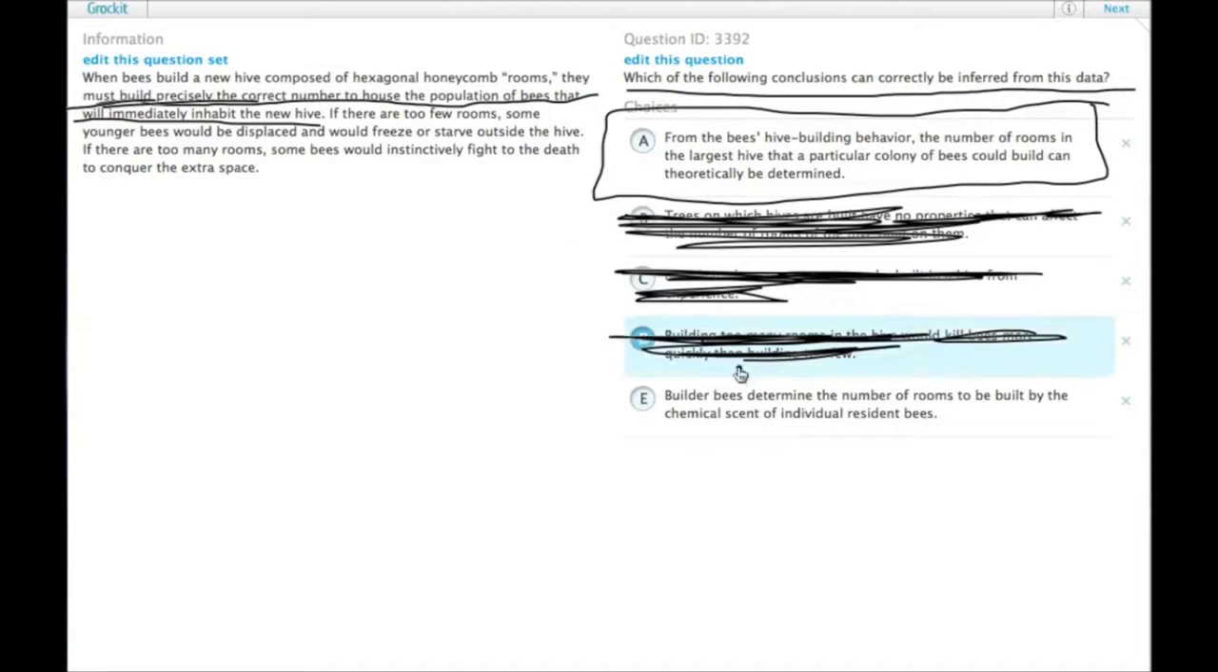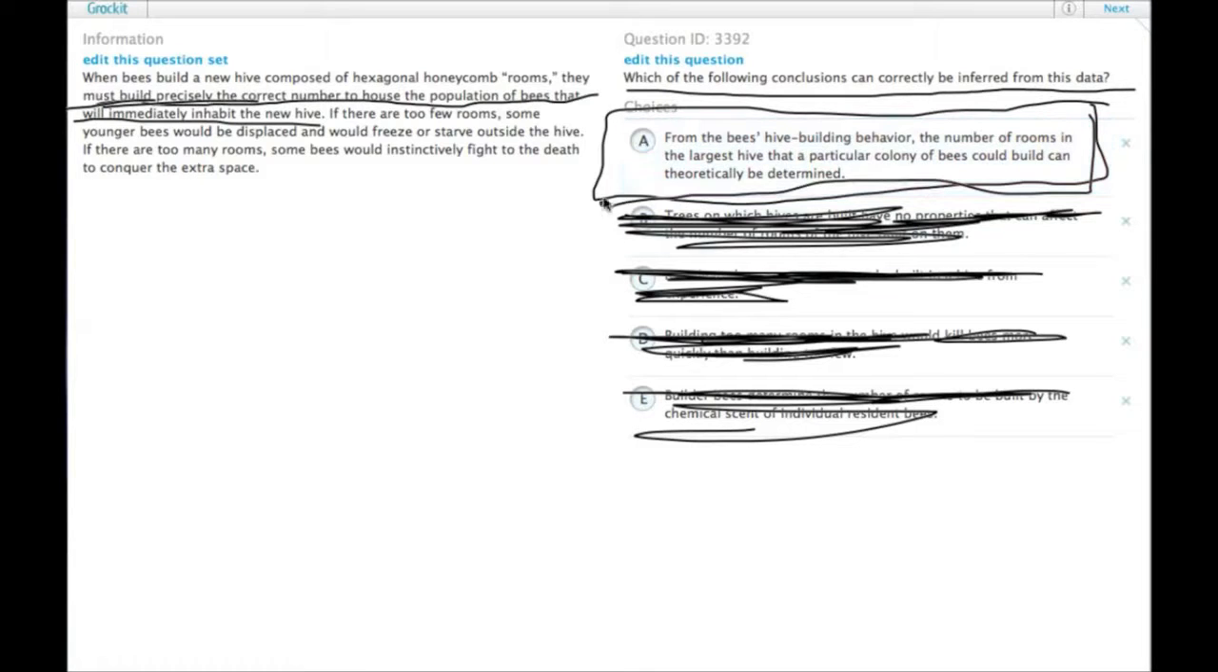E, builder bees determine the number of rooms to be built by the chemical scent of individual resident bees. That sounds like the mechanism, but that's not an inference that we can make because there's nothing about chemical scent or how they figure it out. So the only inference we can draw is that we could infer how many rooms there would be based on the number of bees because it has to match up. Choice A.